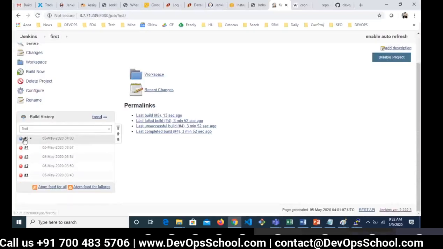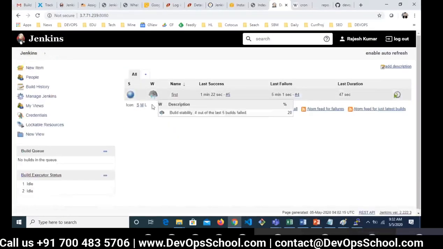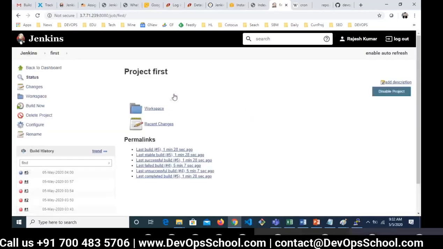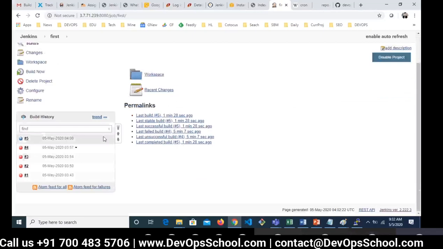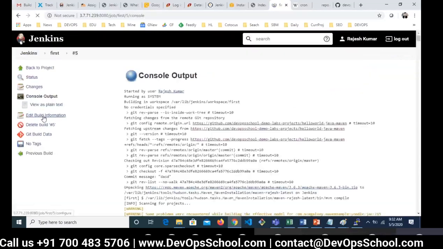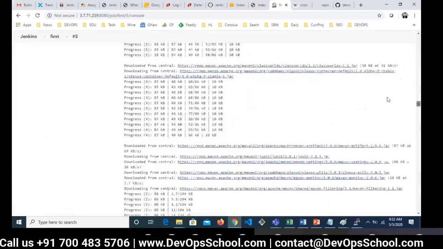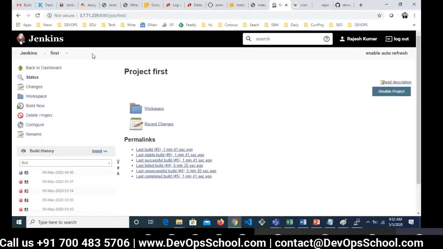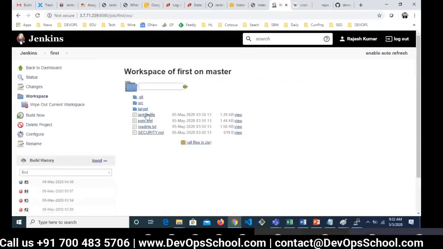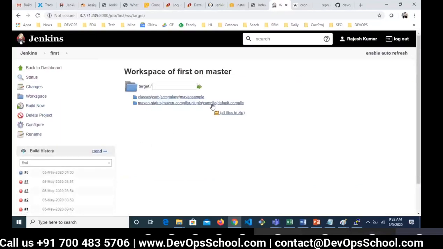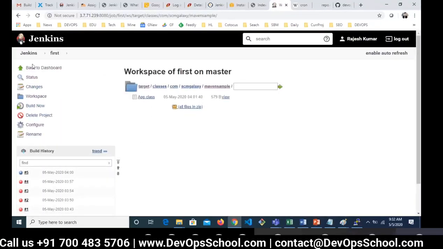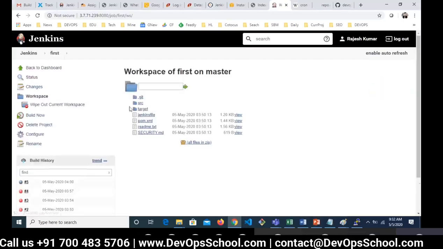Guys, here you see the build succeeded. The fifth build succeeded. Now you see this cloudy icon. Follow my cursor, cloudy. That means a few builds passed and a few failed, which is the reason it's cloudy. Now click on it, go to the console, and you see everything has been done. The build was successful. How do I see that myself? Here you see the workspace, where everything has happened. This is the source code, and this is the target directory. Under the target, this is the class file of your project. So you can see everything here.